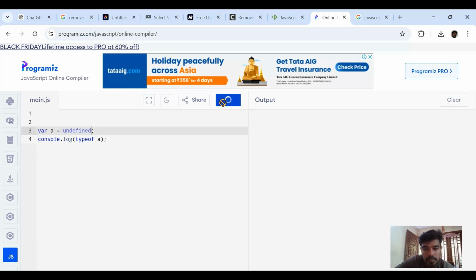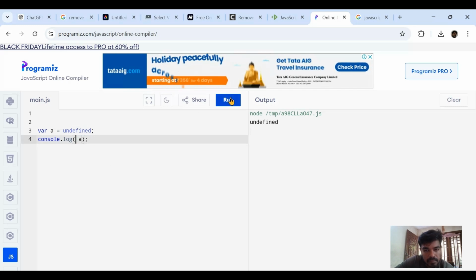Let's check. Its type is also undefined. We must know these things. These are basic things, but these are the questions being asked in reputed companies. If we print the value of A, what will we get? It will also be undefined.